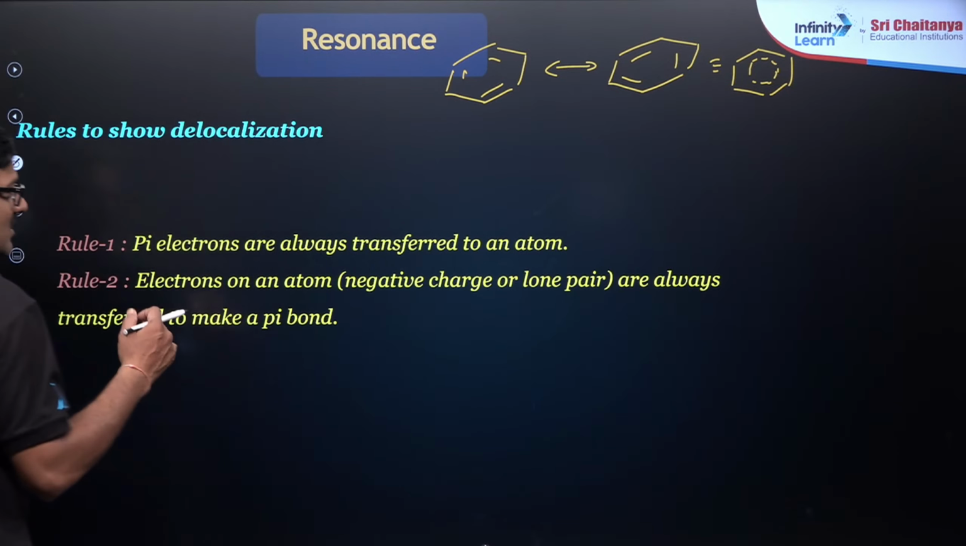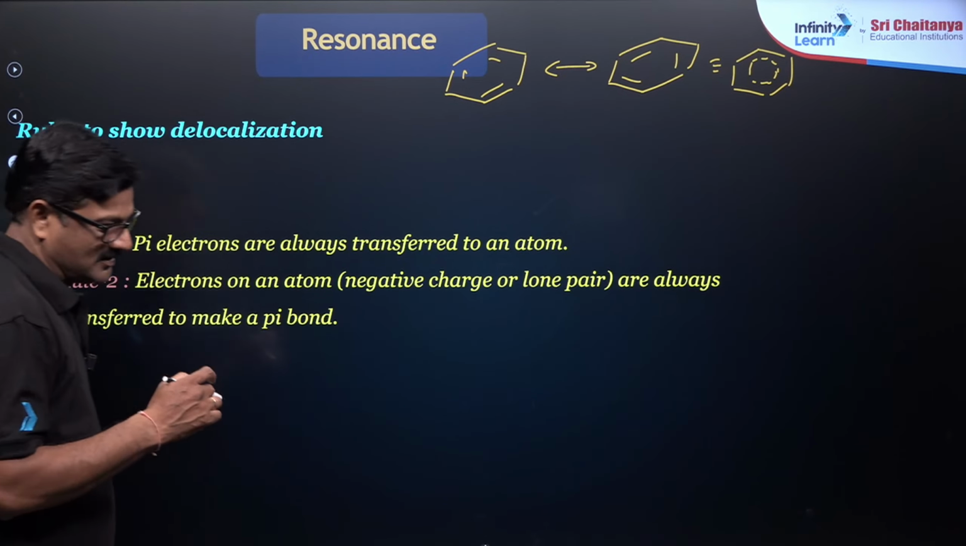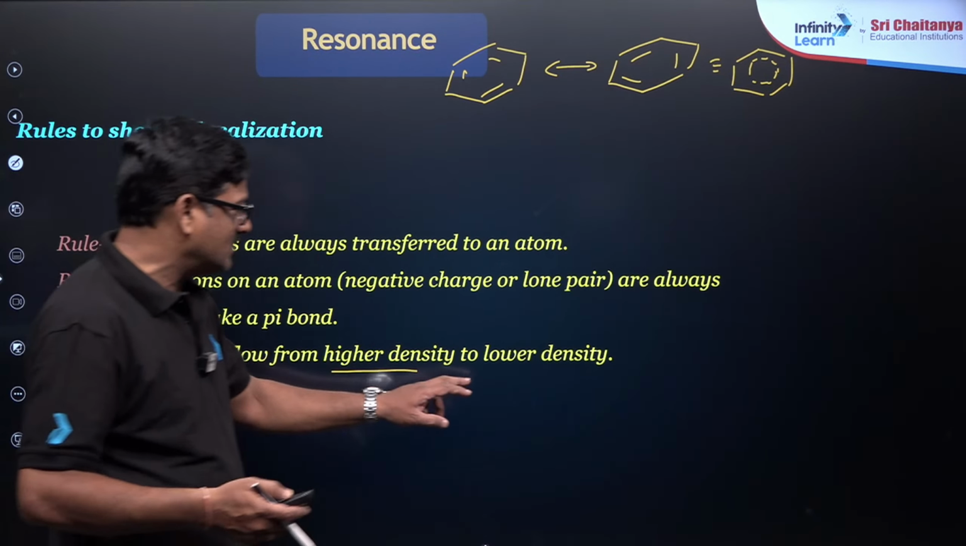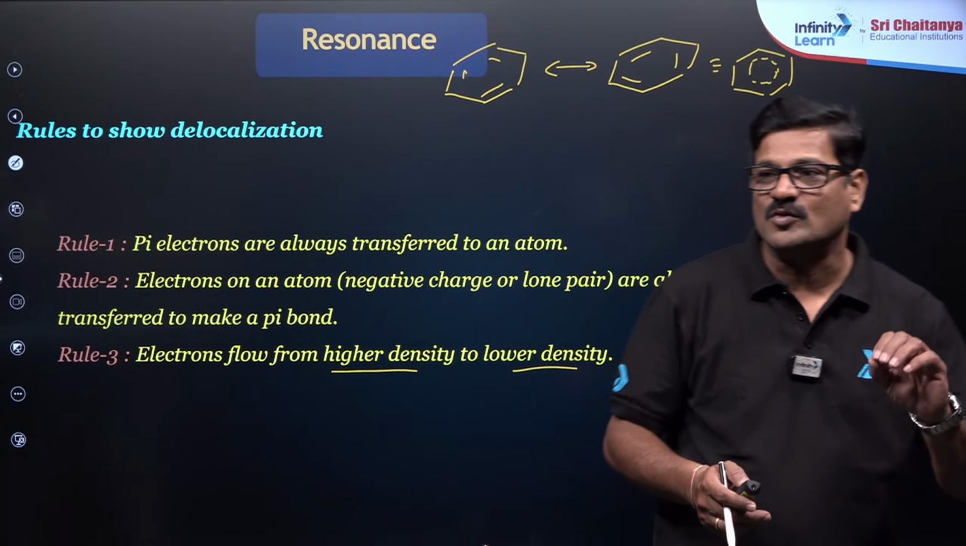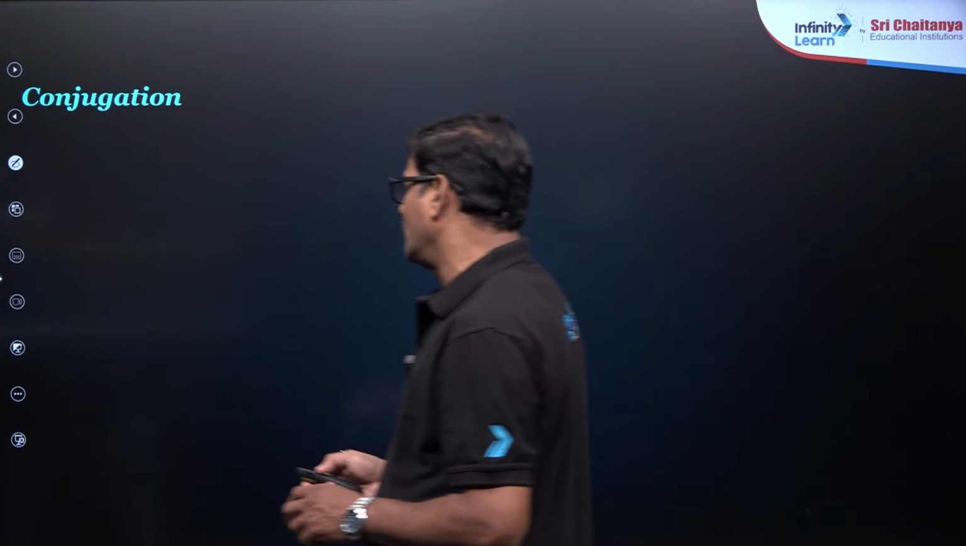So electrons on an atom, negative charge or lone pair, is always transferred to make a pi bond. So always electrons flow from high electron density to low electron density. हमको कैसे पता चलेगा सर high electron density to low electron density?